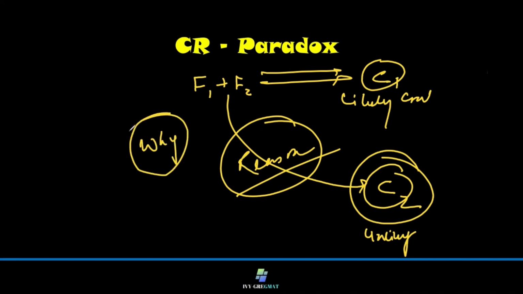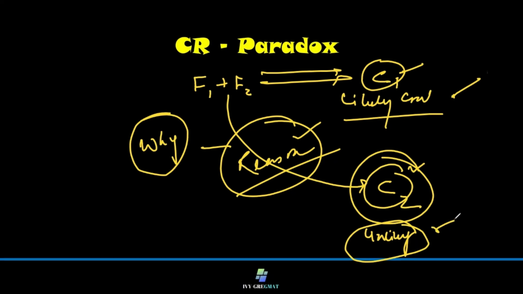The options are basically the reason for this. That if this is true, if this is one of the additional facts, then C2 should be the conclusion instead of C1. So the likely conclusion is not chosen and the unlikely is chosen. Most likely this conclusion is given in the question, and what you are asked after a contradiction is why this is not happening or something unlikely is going to happen. So a paradoxical situation needs to be ascertained and gauged to get to the correct conclusion. So that's the basic fundamental.